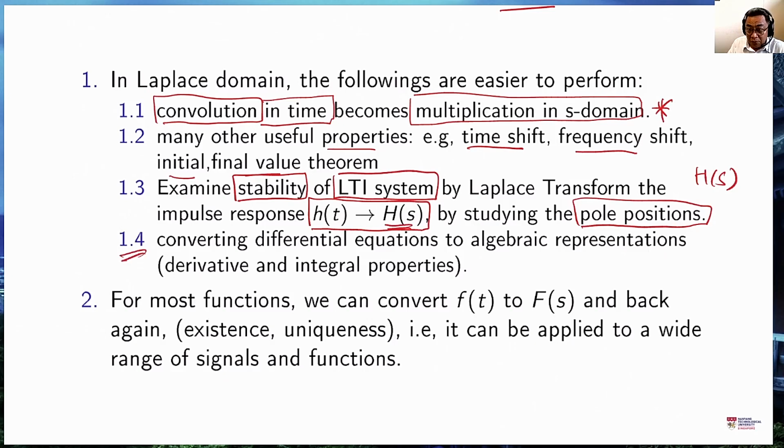Laplace transform is also widely used to convert differential equations into algebraic ones, and we solve for those very quickly.